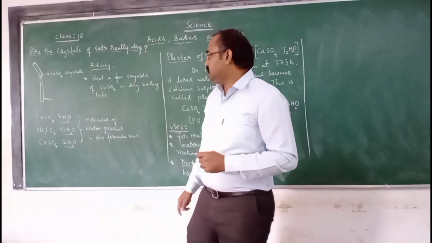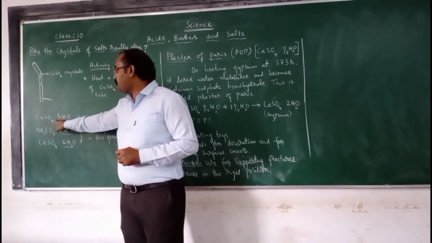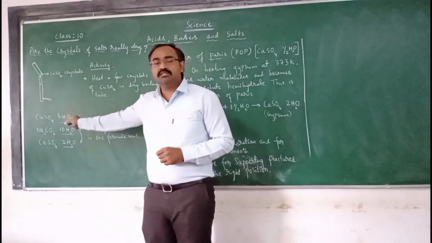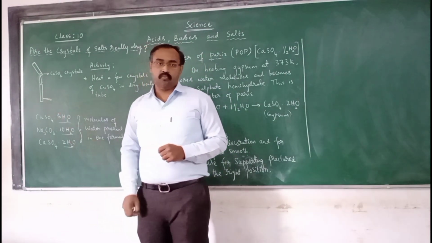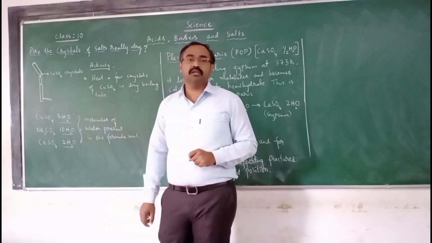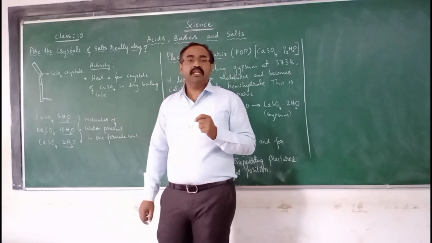Copper sulfate formula is CuSO4.5H2O. It means that it contains 5 molecules of water for one formula unit. So it loses color when heated.